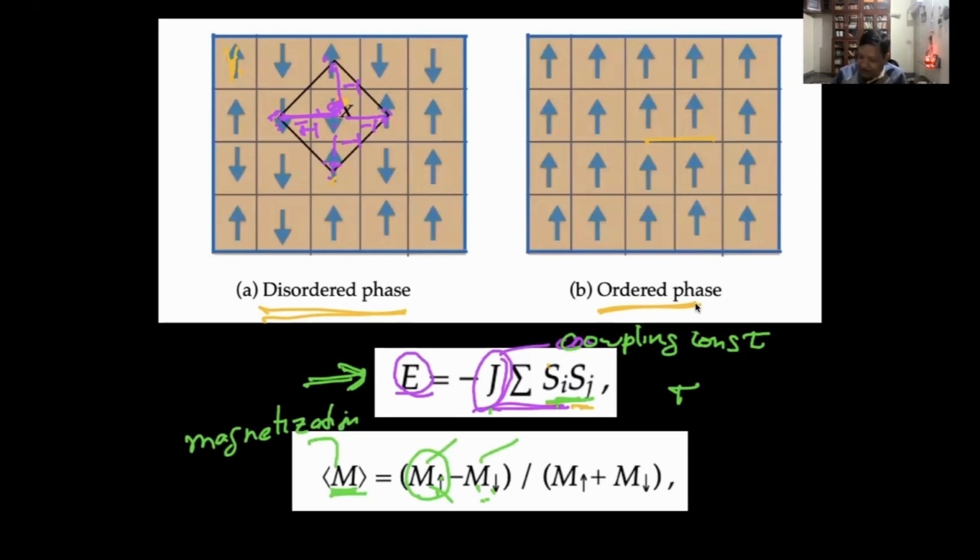So for a given temperature, we'll measure magnetization. But it turns out that it's a random system. At a given temperature, at some point a particular spin is up, but if you wait for some time, then it will become down. If it's low temperature, then flipping is hard. But at high temperature, they keep flipping randomly. It's a dynamical system.